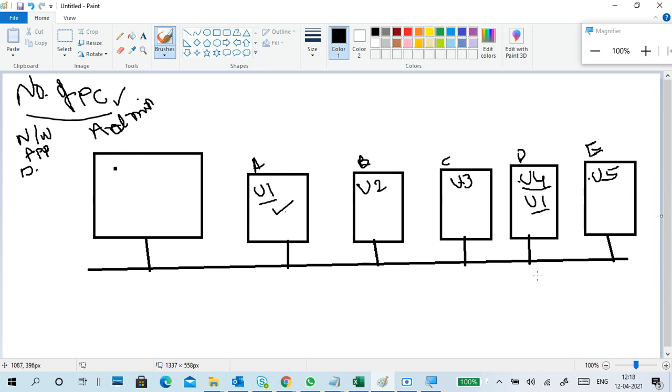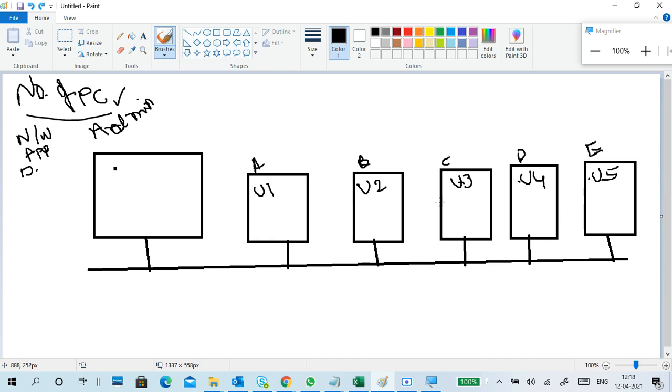I have to create a U1 login and then transfer all the data. It is a very headache process. Otherwise, you have to shift the cabinet itself. So U1 cannot log into any other PC directly with their account and profile data. He can't log in, right? So this is another problem.